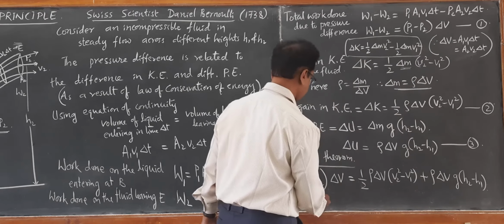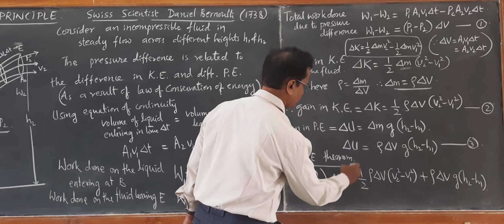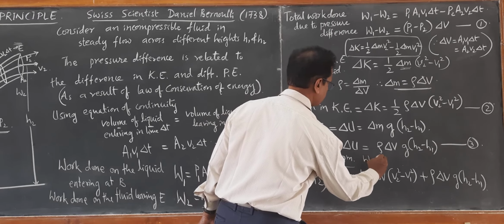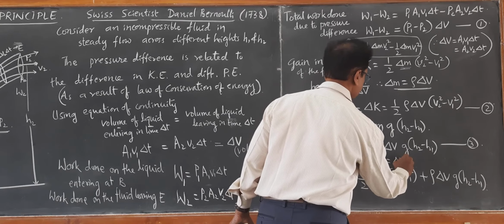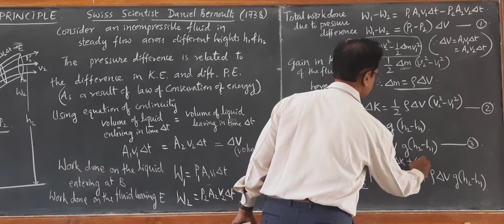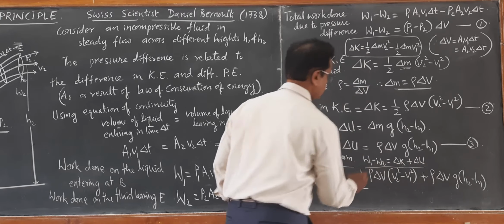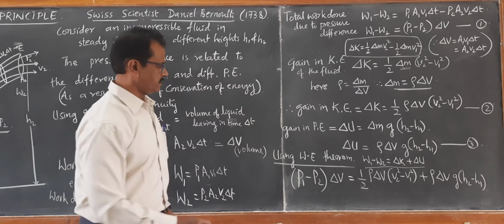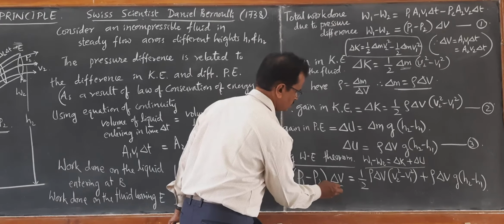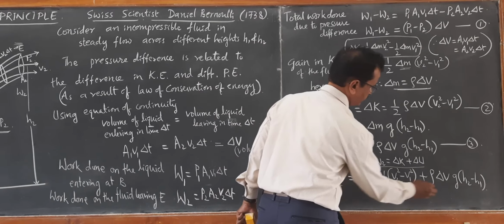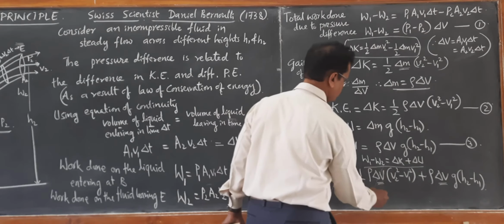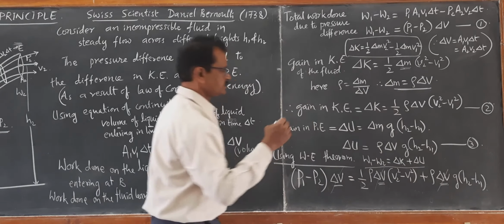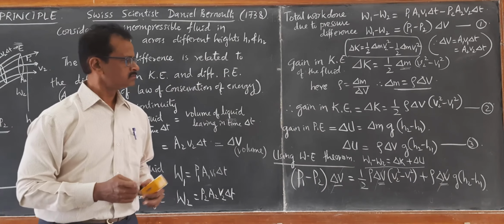So this is nothing but the work done, W1 minus W2, equal to the change in kinetic energy plus the gain in potential energy. This is what I have done completely. You can see delta V is here and delta V is here also. So throughout, delta V is common, so we can cancel delta V, and now we get a simple equation.